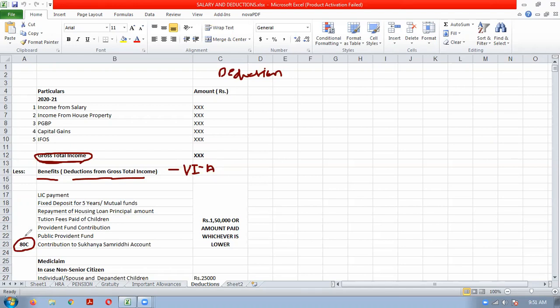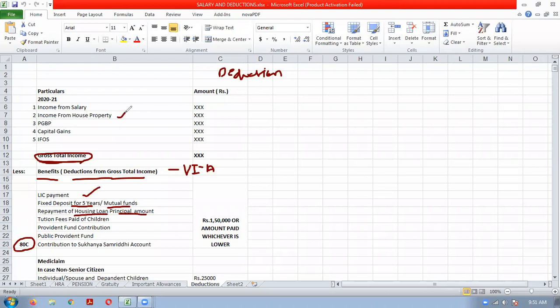So 80C is basically investment based deduction, like LIC payments, fixed deposit for 5 years, mutual funds payments, repayment of housing loan principal amount, interest amount you will get in the house property topic only.